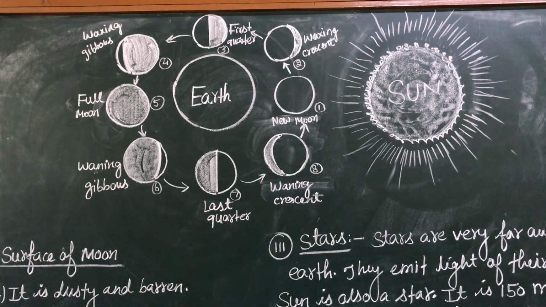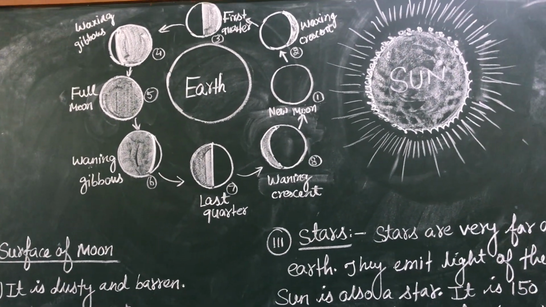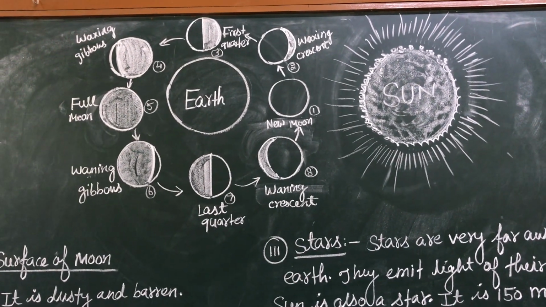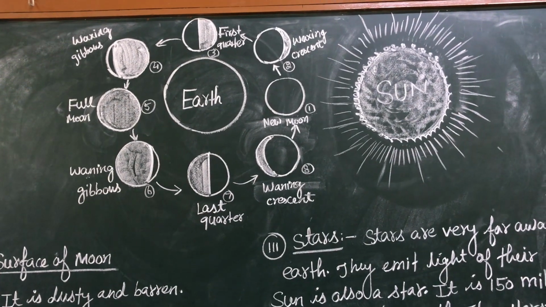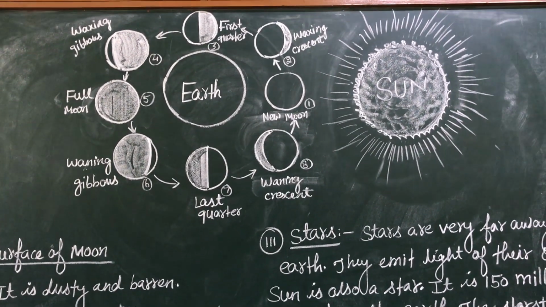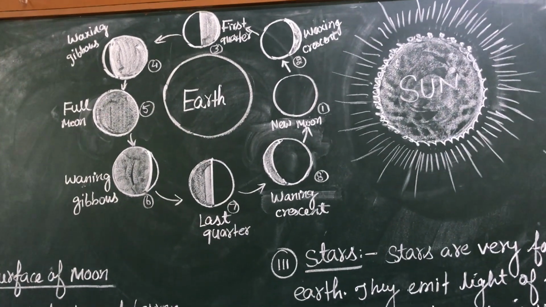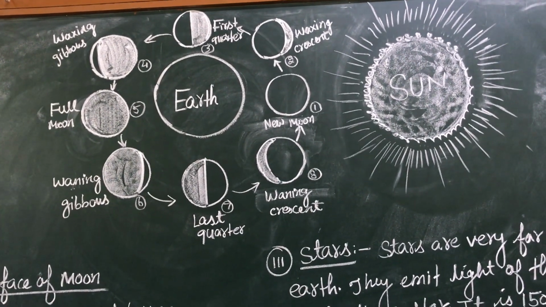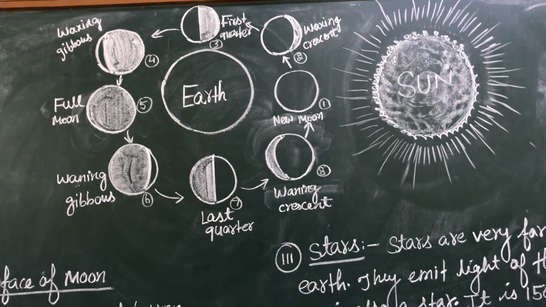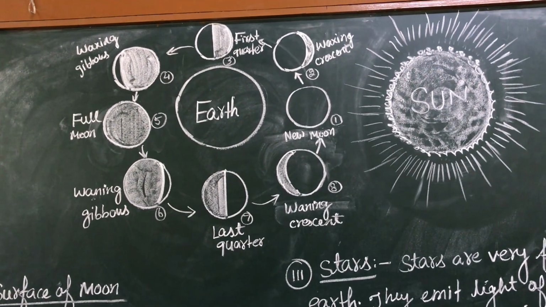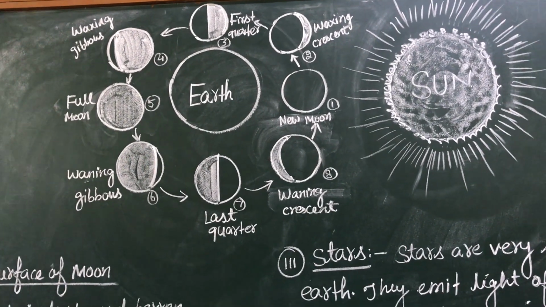As the moon continues to move ahead, we can see a little part of the lit moon from the earth. This is known as waxing crescent moon. Then when it forms a 90-degree angle, we can see half of the moon, which is known as the first quarter phase.